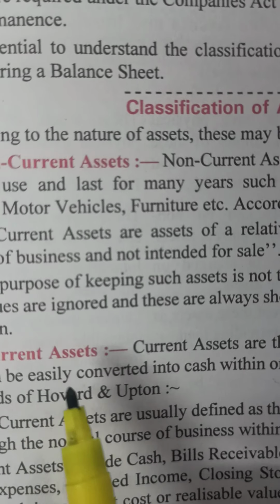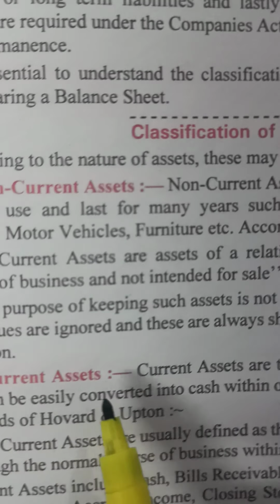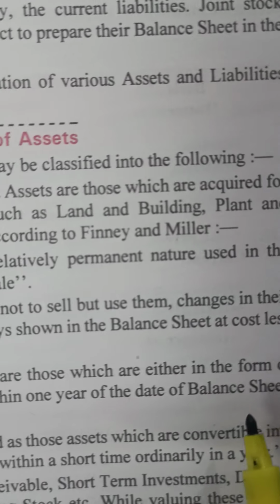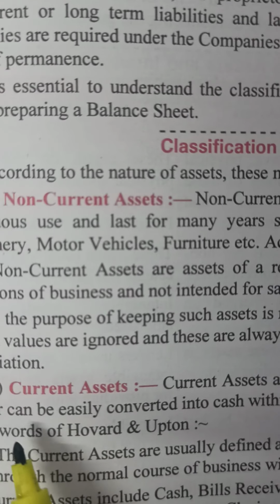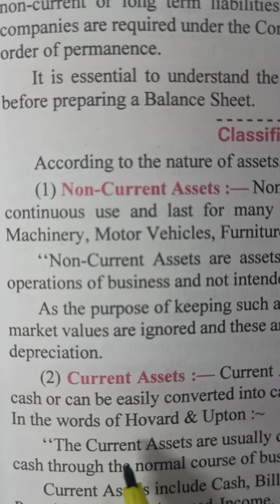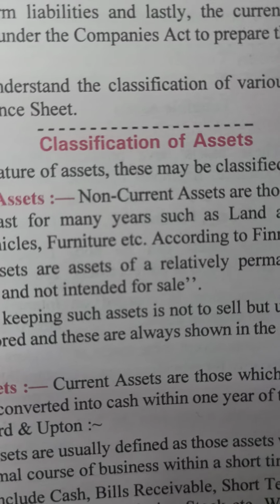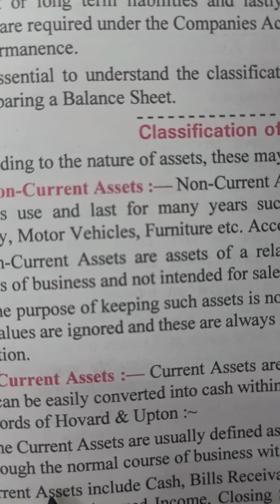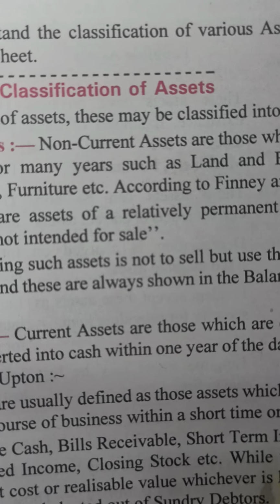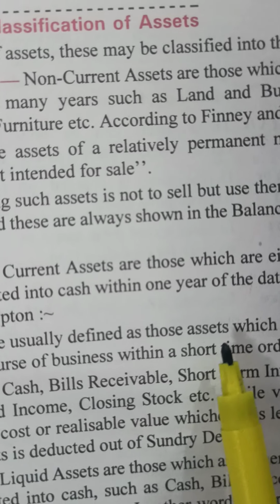And what are current assets? Current assets means those assets that can be easily converted into cash within 1 year of the date of the balance sheet. In the words of Howard and Upton, current assets are usually defined as those assets which are convertible into cash through the normal course of business within a short time, ordinarily 1 year.